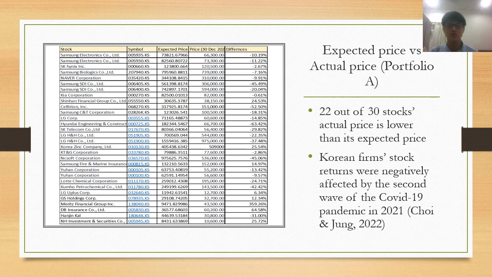The following table shows the comparison between the actual price and the expected price of the stocks in the portfolio. We calculated the expected price using the stock data return for the past 3 years, as we expect the stock price will grow at a similar rate. However, 22 out of 30 stocks in the portfolio had their price drop during the holding period and is lower than the expected price. To explain the phenomenon, it is revealed that the majority of the Korean firms' stock returns were negatively affected by the second wave of the COVID-19 pandemic.